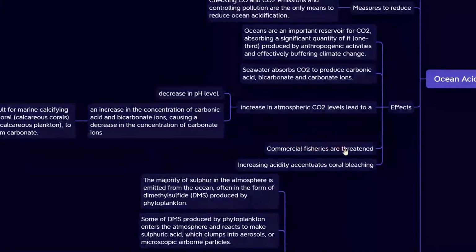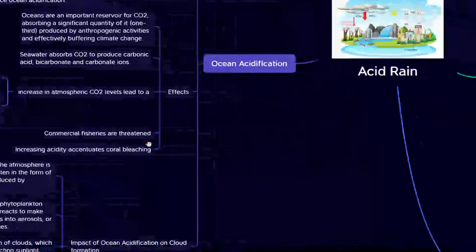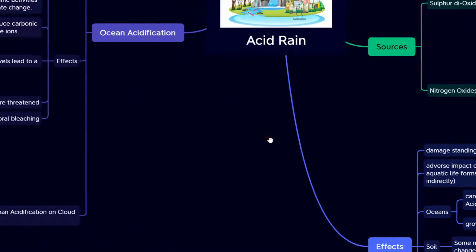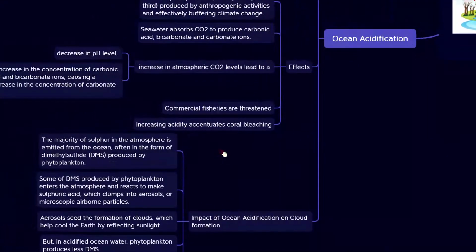Next, commercial fishing are threatened. Since we have studied in the previous effects that ocean pH value is decreased, at the same time, it also affects the aquatic life forms. So that is nothing but the fisheries. So commercial fishing are threatened, and increasing acidity accentuates coral bleaching.